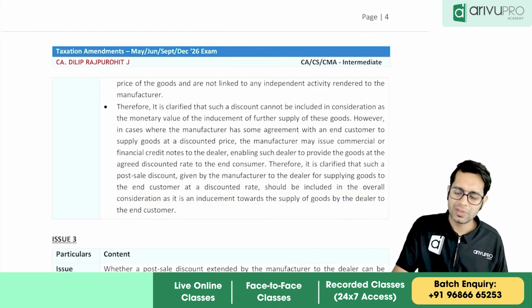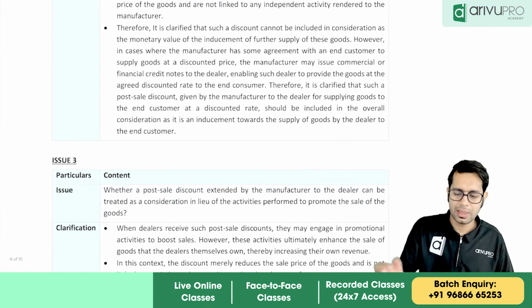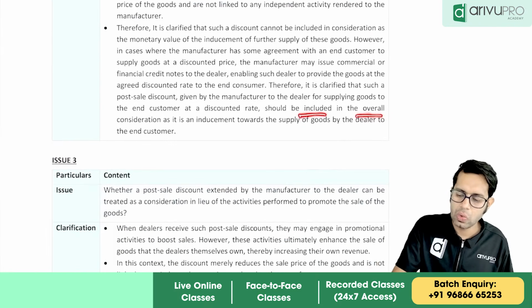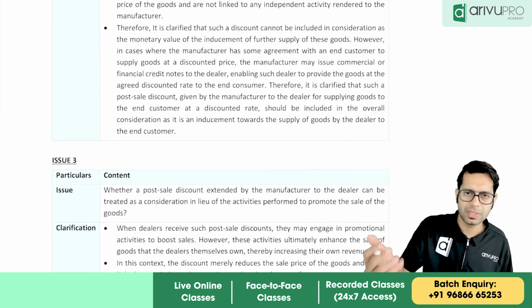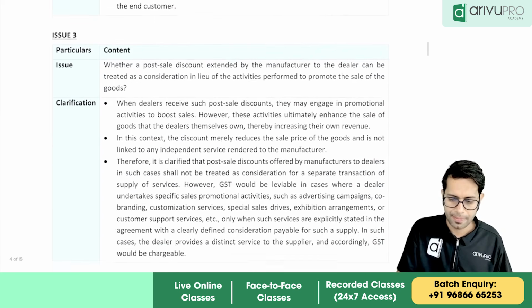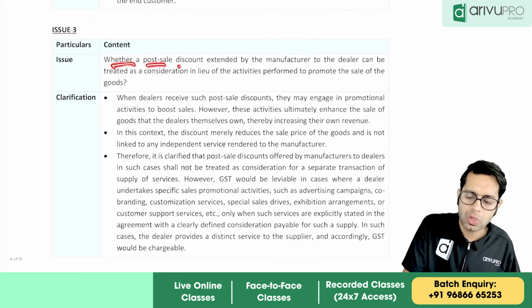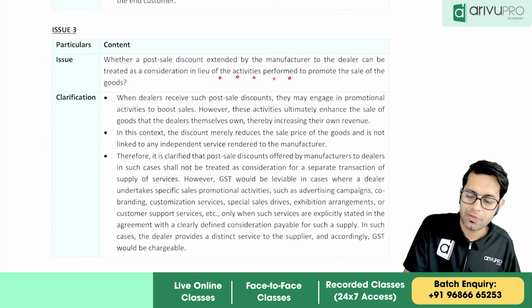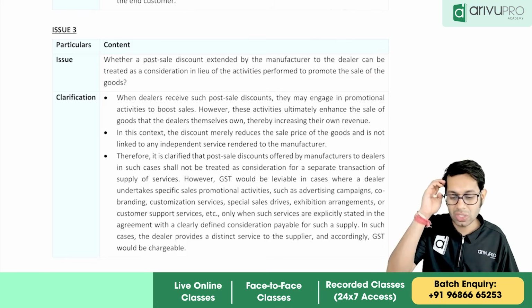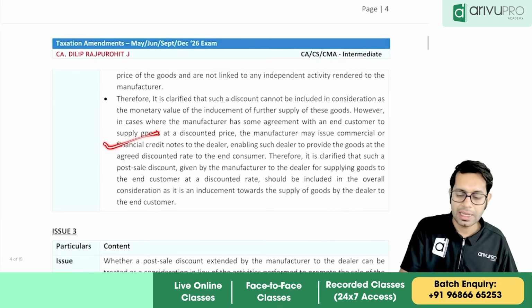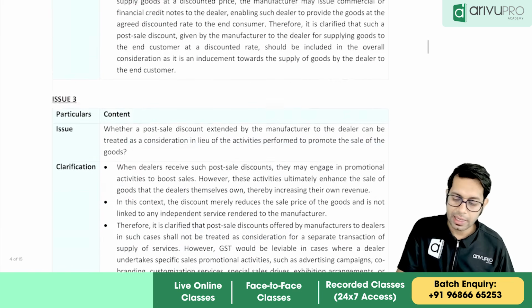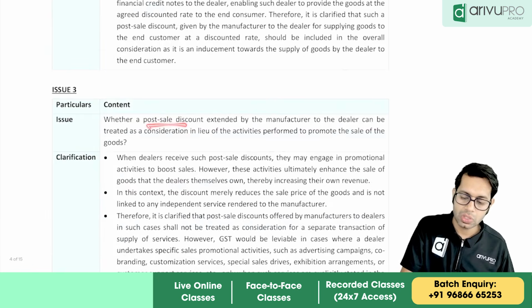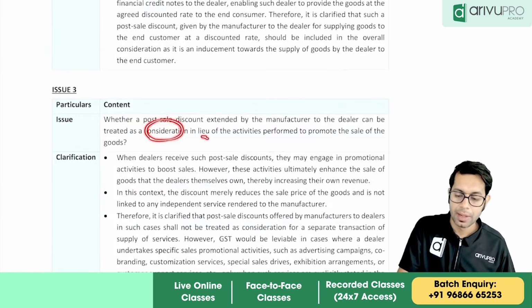So this point they have just added, telling it should be included in the overall price. When I am charging the customer, I should charge at the respective price only. Then, whether post-sale discount extended by the manufacturer to the dealer can be treated as consideration in lieu of activities performed to promote the sale. Now the question is, can I treat this post-sale discount as consideration?